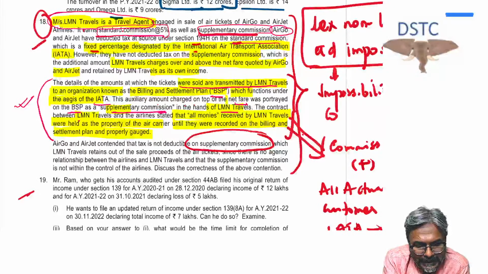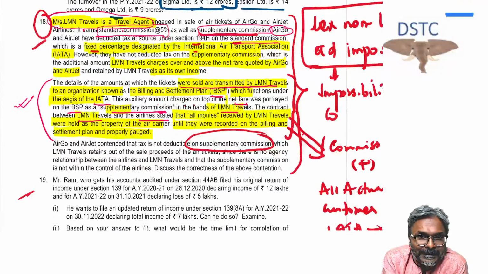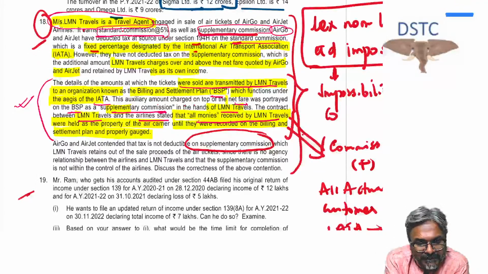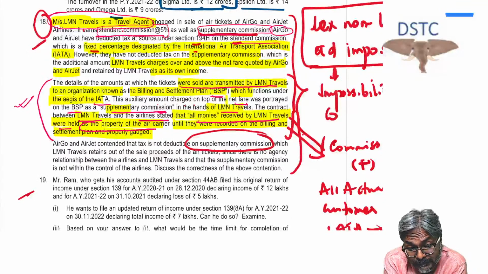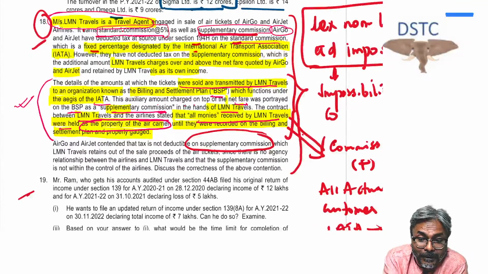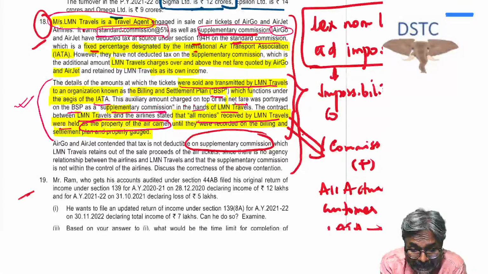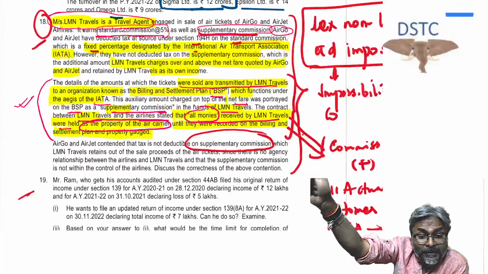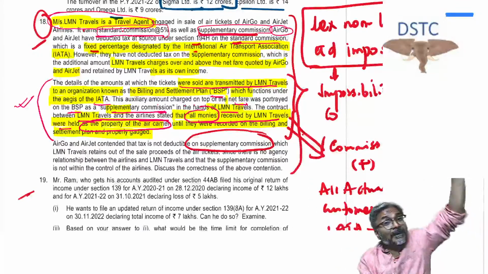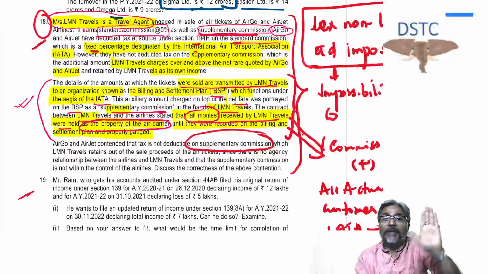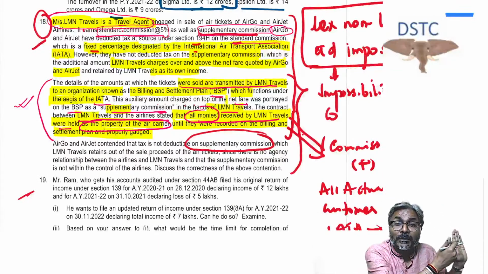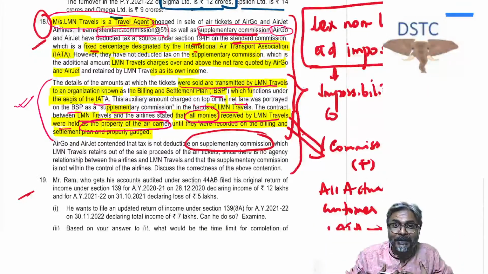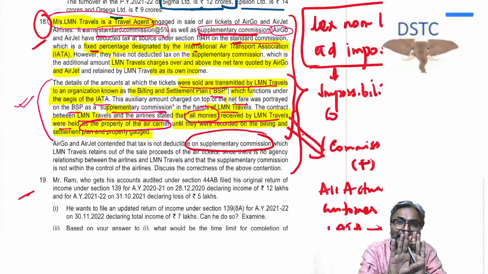The contract between the Element Travels and the airline stated, what did the contract state? That all money received by Element Travels was held as the property of the air carrier. So unlike in the old case law where I gave you 5,000, now you are not supposed to know what I am doing further. So in that case, my airline company 5,000, that is it, matter ended.